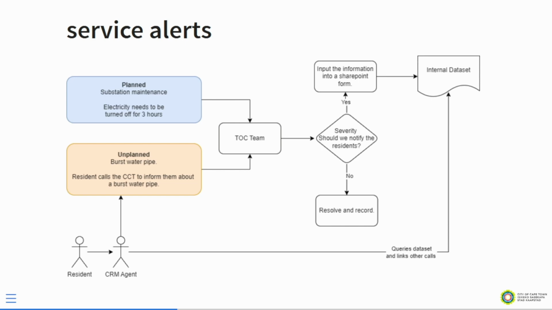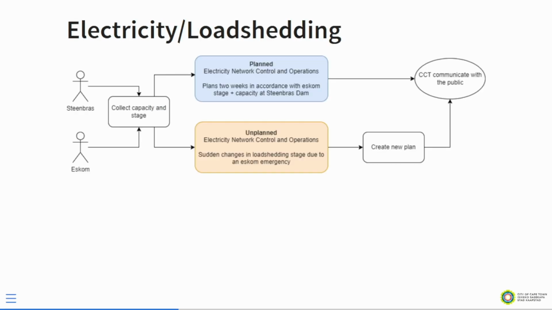And if it's in there, they link the calls to that particular data set. It also goes through the same to the TOC team and the measure severity. If it's not in the data set, it goes through unplanned, right? So that's the data flow. Then the next thing is load shedding, right?